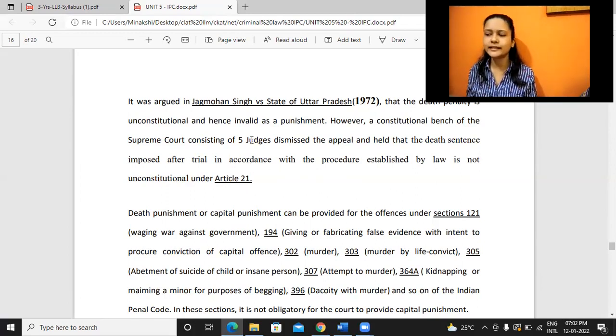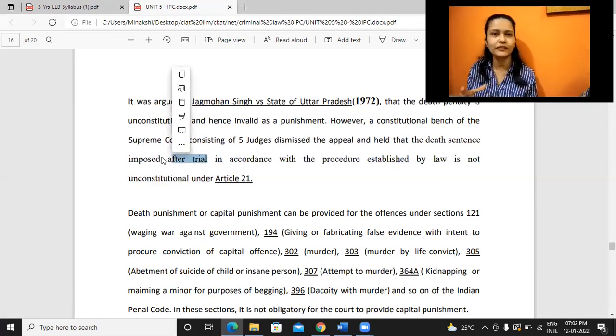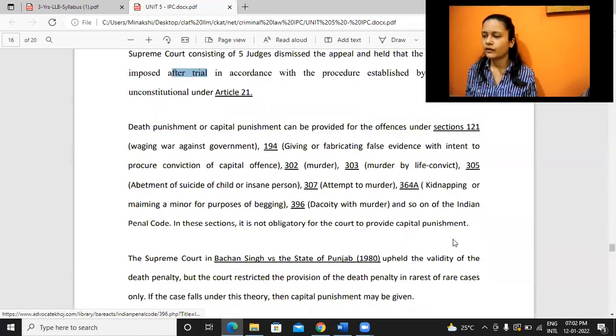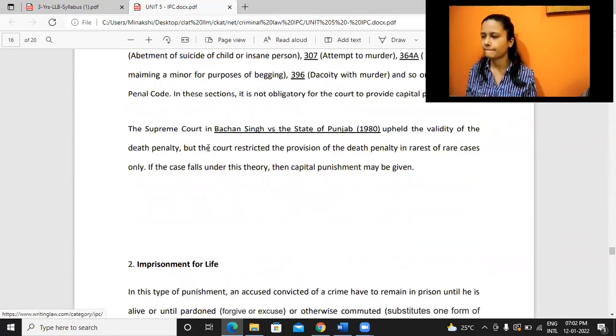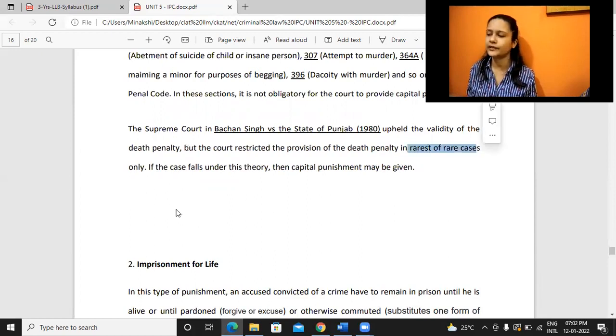So they said that death penalty as such is not unconstitutional if it is happening after trial, right? They have seen all the evidence, witnesses are examined, everything happened. After the end of the trial, if death penalty is given, that's not unconstitutional. So in India, we have many provisions wherein death penalty is there. And in Bachan Singh versus State of Punjab, it upheld the validity of the death penalty, but the court restricted it to rarest of rare cases only.